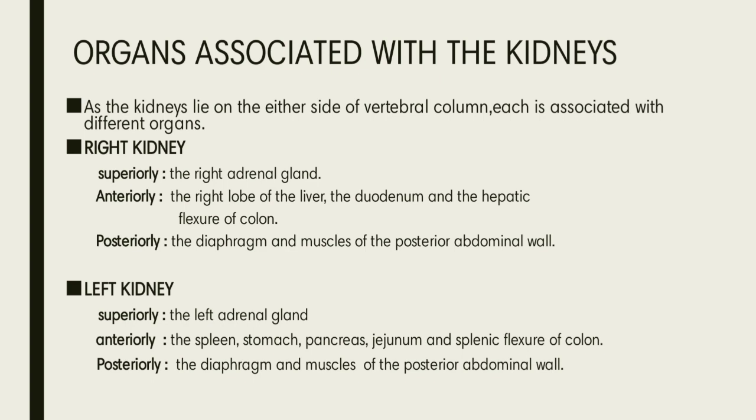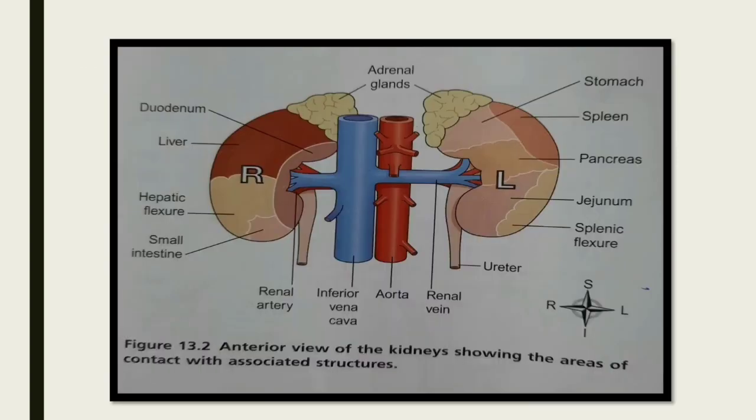Left kidney. Superiorly, it is associated with the left adrenal gland. Anteriorly, it is associated with the spleen, stomach, pancreas, jejunum, and splenic flexure of the colon. Posteriorly, it is associated with the diaphragm and the muscles of the posterior abdominal wall. This is the anterior view of the kidneys, showing the areas of contact with associated structures.